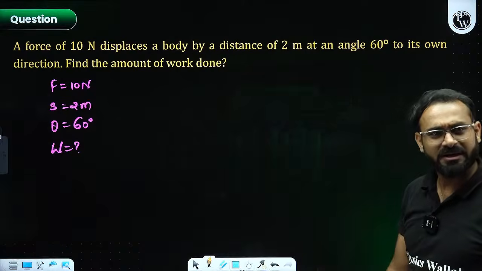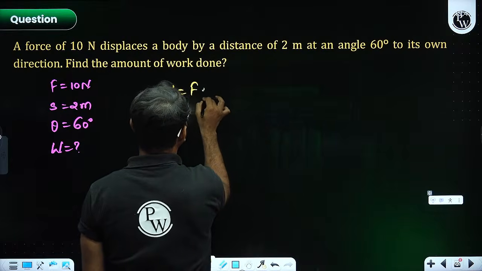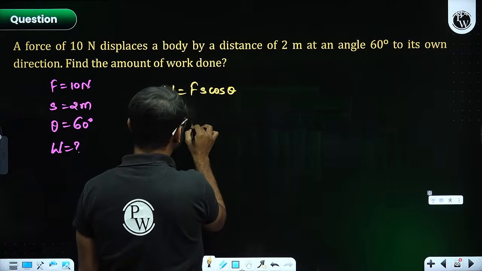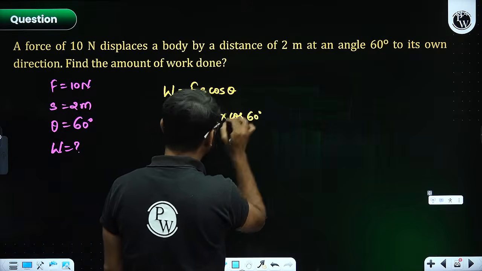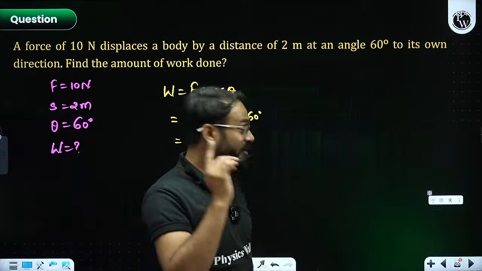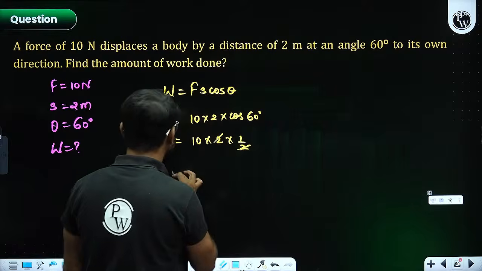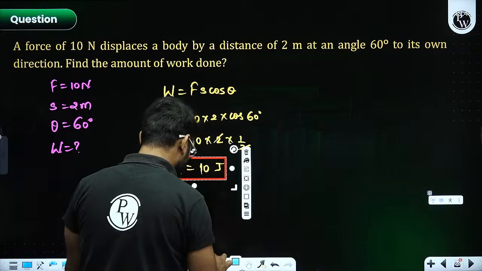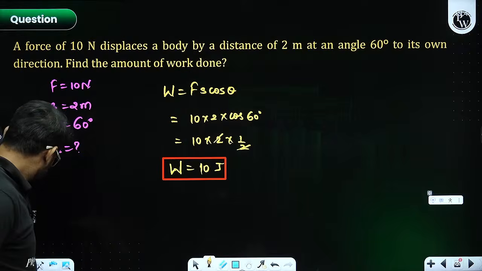Can we apply formula directly? Yes. So work done is equal to Fs cos theta. Force is 10. Displacement is 2. And this is going to be cos 60 degree. Do you know value of cos 60? 1 by 2. Very good. So 10 multiplied by 2 multiplied by 1 by 2 cancelled. The value of work done is coming out as 10 joule. Good answer. Perfect. What else?